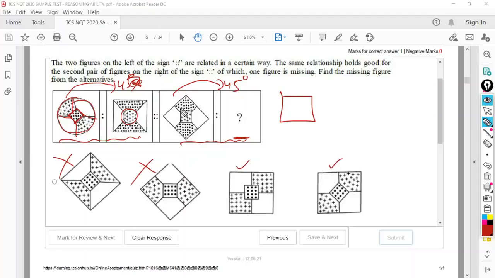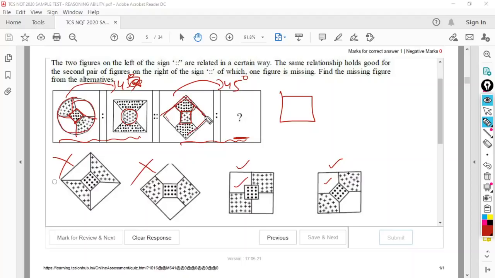Now let us see inside. Inside, these things also should be shifted by 45 degrees, right? When these are shifted by 45 degrees, you will get them at the corner. So it is something like this. In both, those are tilted, and now the outside diamond should go inside and the inside square should come outside.